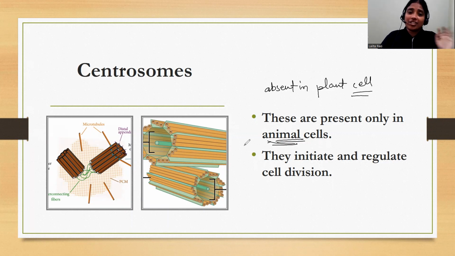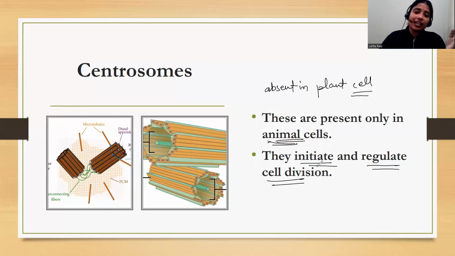By the time we finish the structure of cell, you will be in a position to write the difference between plant cell and animal cell. Now they initiate and regulate cell division. So their function is to initiate, regulate, or start the cell division. Now why does a cell need to divide? Why do you think a cell needs to divide? Yes, because if the cells do not divide, then there will be no growth of the body or the organism.